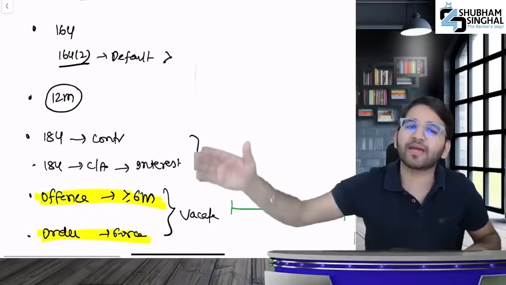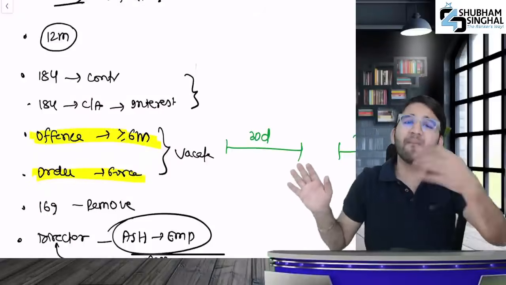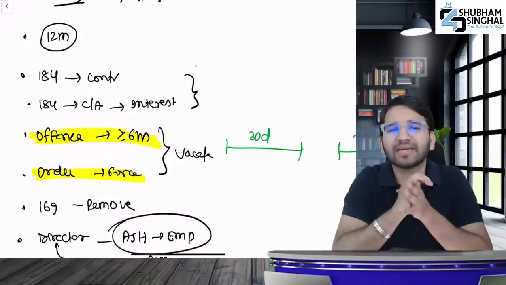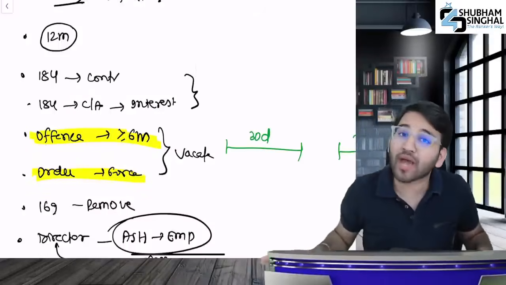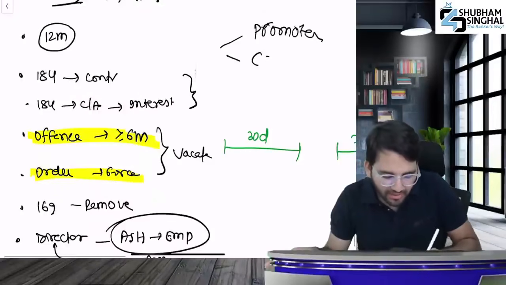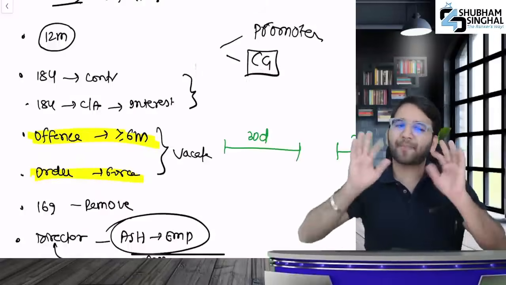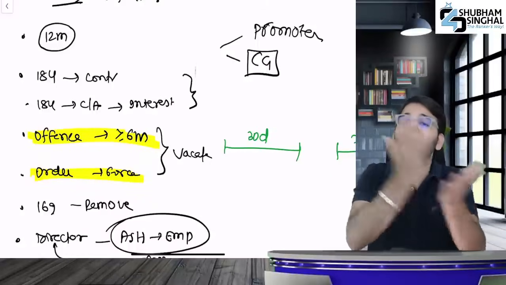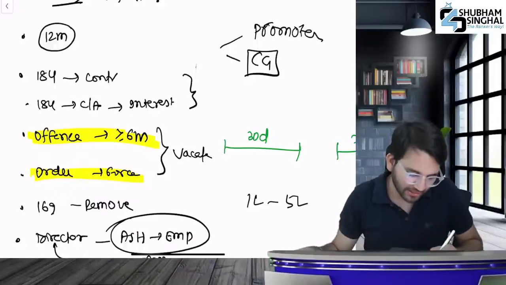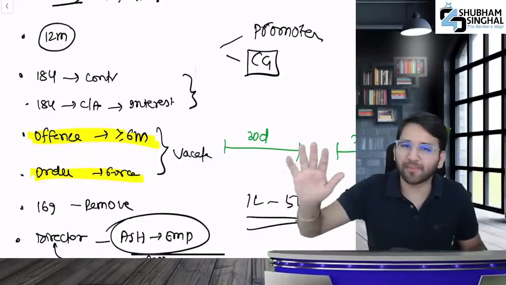Tell me, can the board waive any of these grounds? Waive means, can we say no issues, you didn't attend for 12 months, we'll forgive? No, the board cannot waive these grounds. Now tell me one thing. If all the directors vacate together, what will happen? Either the promoters will take over or the central government will appoint the minimum number of directors. It will continue in this way. But even after your office is vacated, if you continue, you'll be penalized from 1 lakh to 5 lakh rupees. Understood? 1 lakh rupees to 5 lakh rupees.